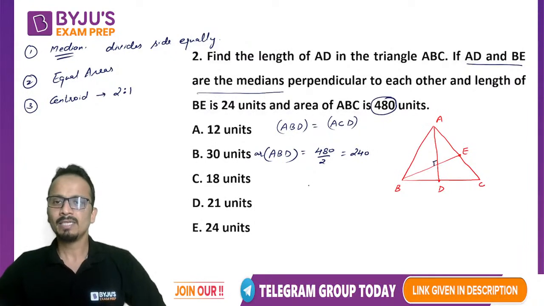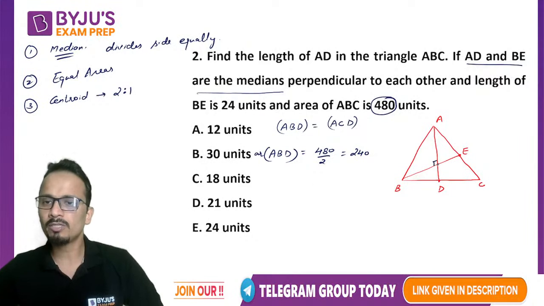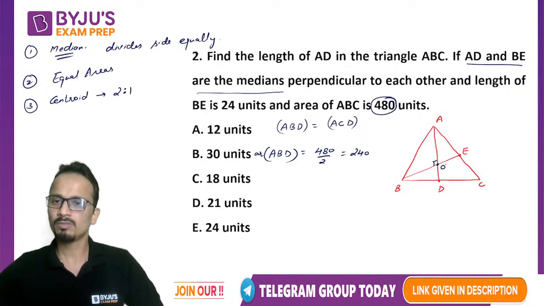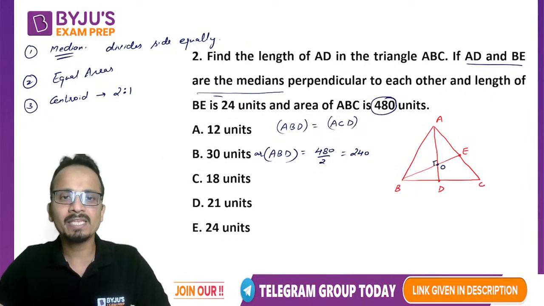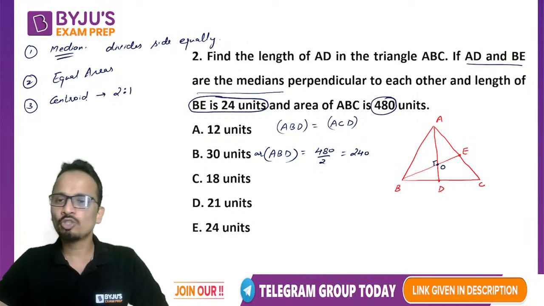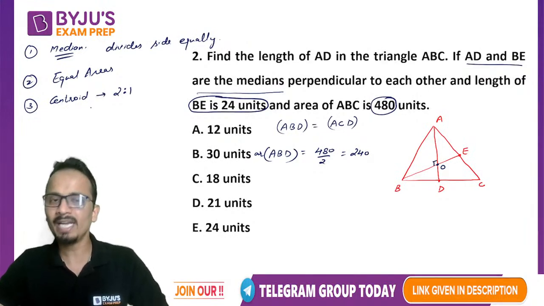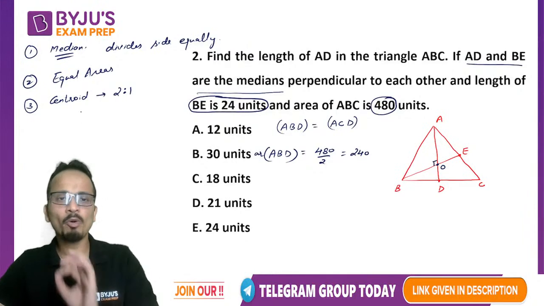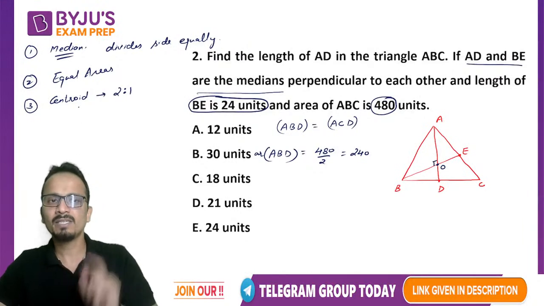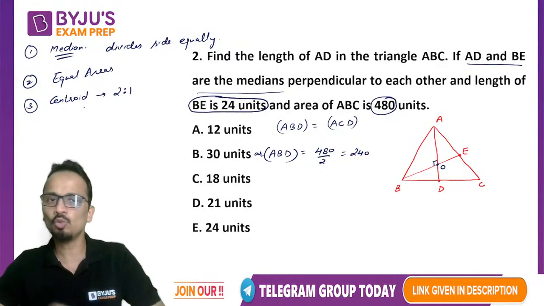Now let's call this point O. BE is the median whose length is given as 24. Since the centroid, which is point O, is the intersection point of both the medians, point O will divide the median in the ratio 2:1.